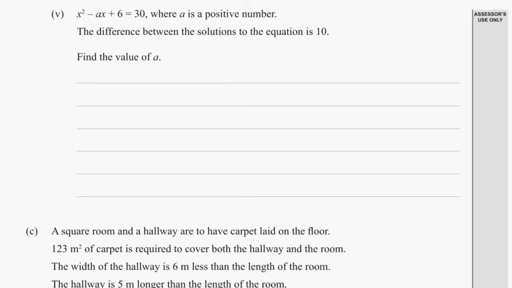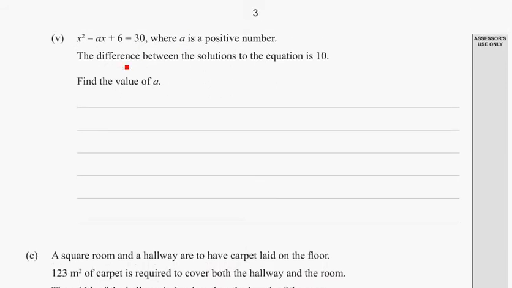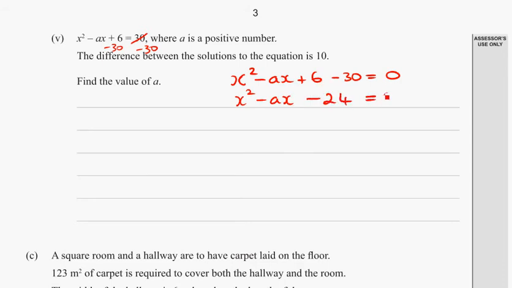Right, moving into some of the harder problems. The difference between the solutions to the equation is 10. Find the value of a. Well, without looking too closely at it, we might minus the 30 from both sides. Minus 30 from both sides. Give me 0 on the right hand side, which is what I usually do for a quadratic. 6 minus 30 is minus 24.